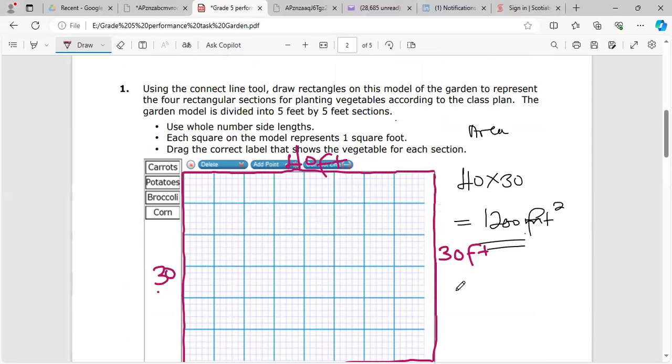Now, based on the diagram size and what was given, it says a quarter for the carrot. Was it for the carrot?